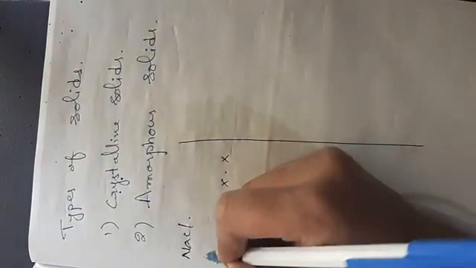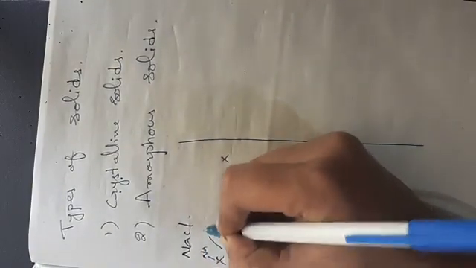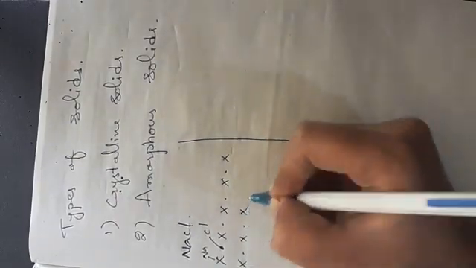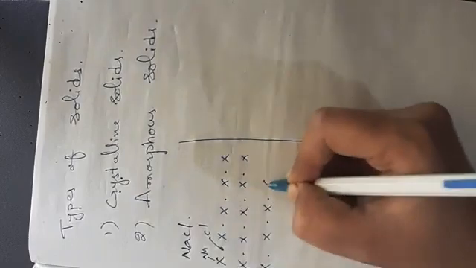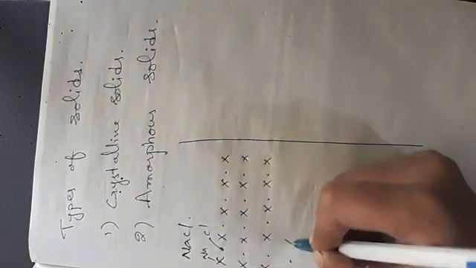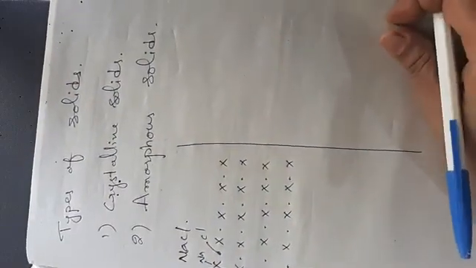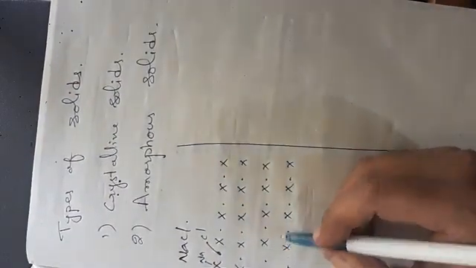For example, this is the sodium atom and let us suppose this is the chlorine atom. So the arrangement will be like this. This is what we call a regular repeated three-dimensional geometrical pattern.